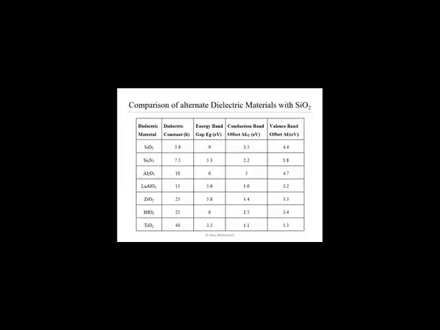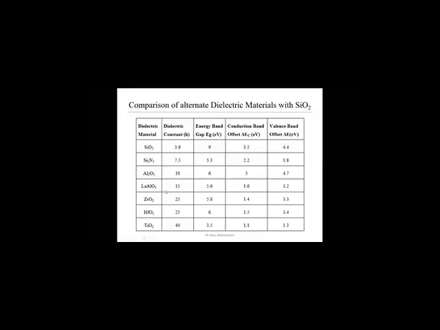This is the comparison of the alternate dielectric materials with silicon dioxide. If you compare, the dielectric constant of zirconium oxide and hafnium oxide is around 25, both the same. The energy band gap of both is around 6. Conduction band offset is around 1.4 and 1.5, which is very normal, and valence band offset is around 3.3 and 3.4.